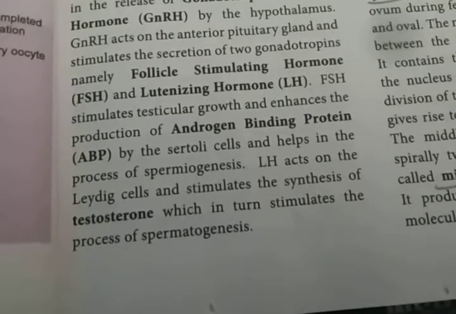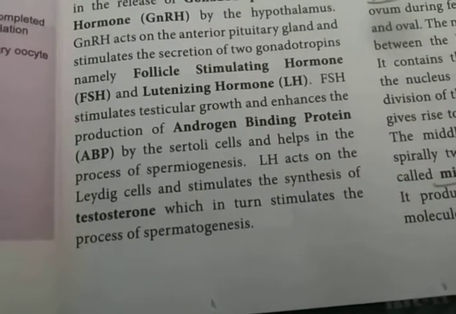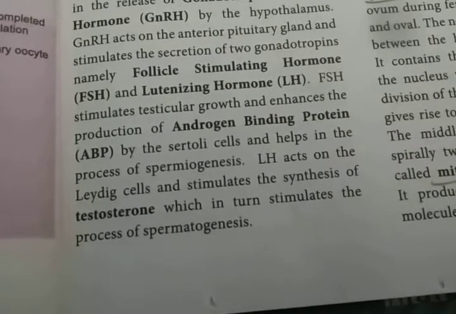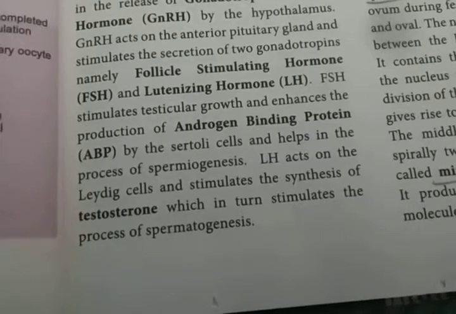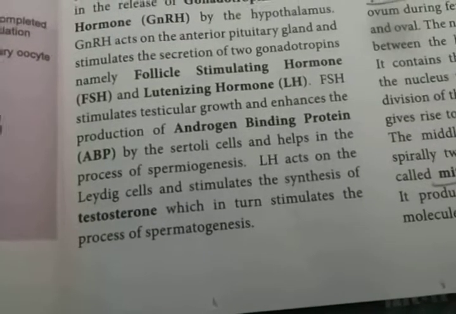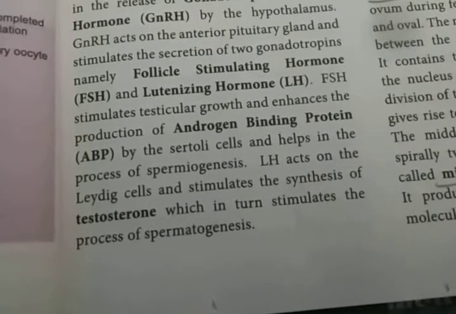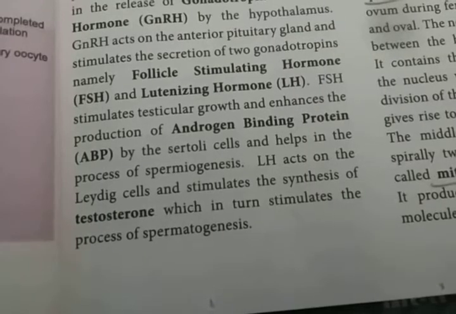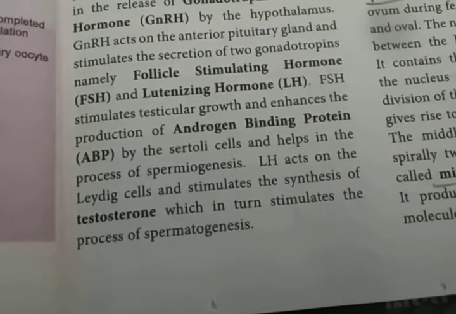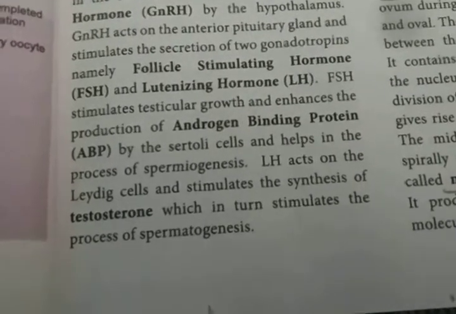That testosterone is also involved in the stimulation of the process of spermatogenesis. So hormones are involved in the maturation and stimulation of spermatogenesis, the formation of a sperm. For the spermiation process, we need stimulation by hormones released from the pituitary gland. That gland secretes follicle stimulating hormone and luteinizing hormone, which stimulate our testes to form the sperm. Did you all understand?